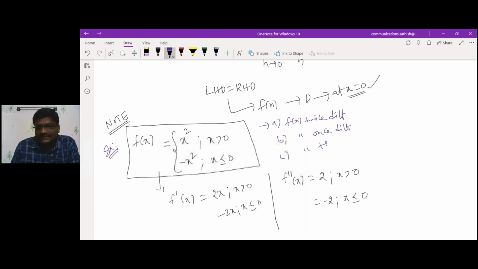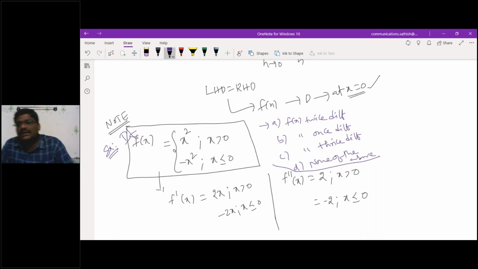C, f of x is thrice differentiable. D, none of the above. If f of x is this, then which option do you have to select? C, sir. Yes, C.